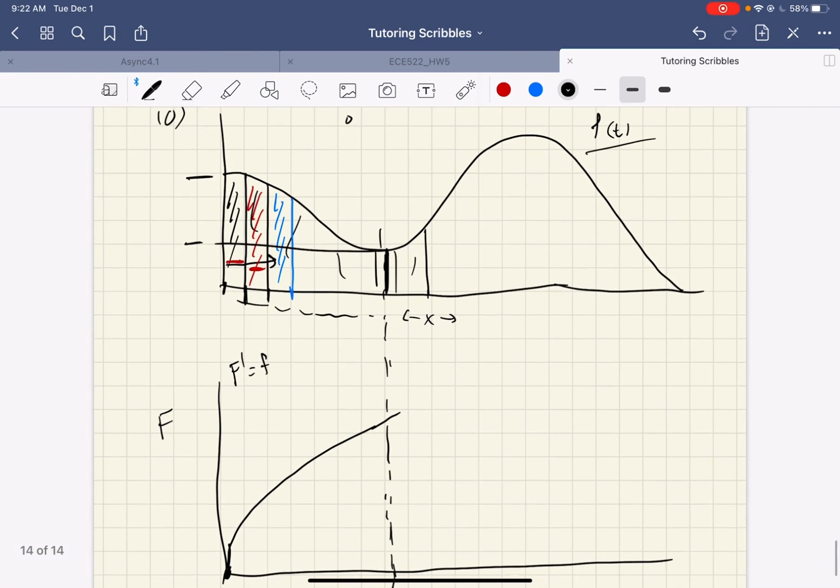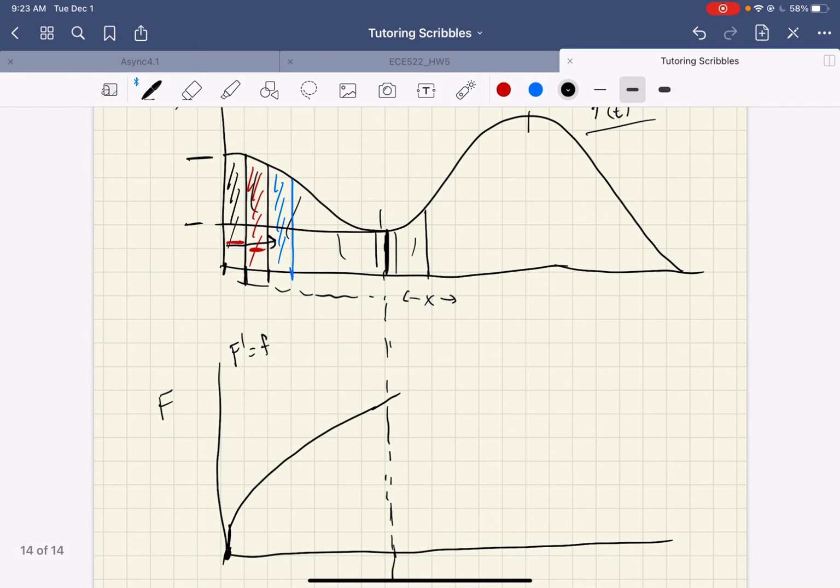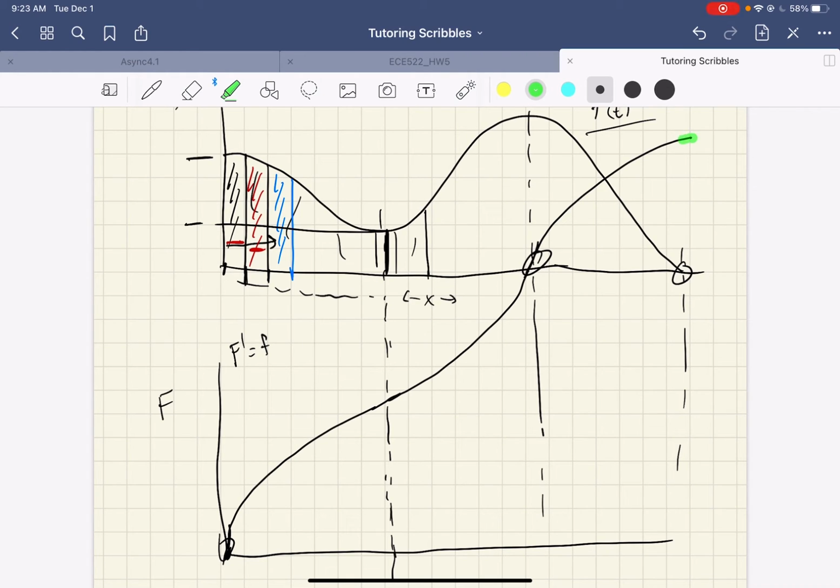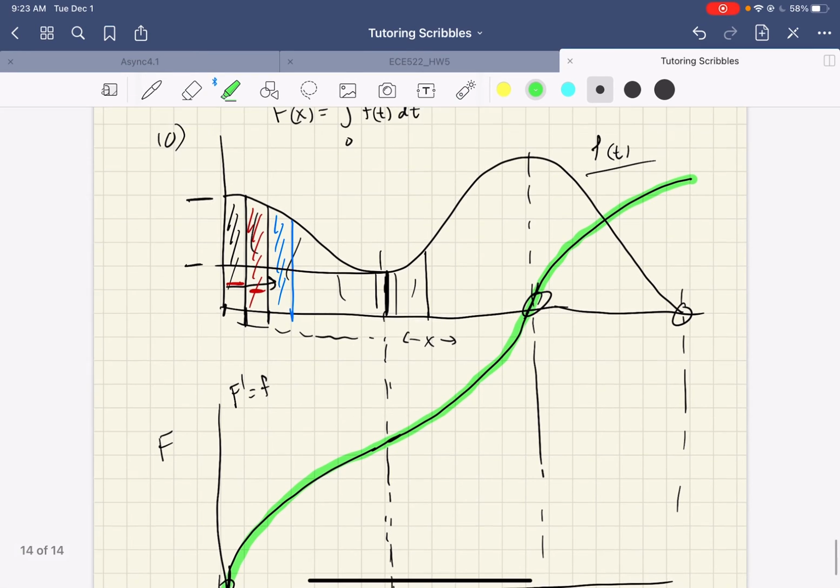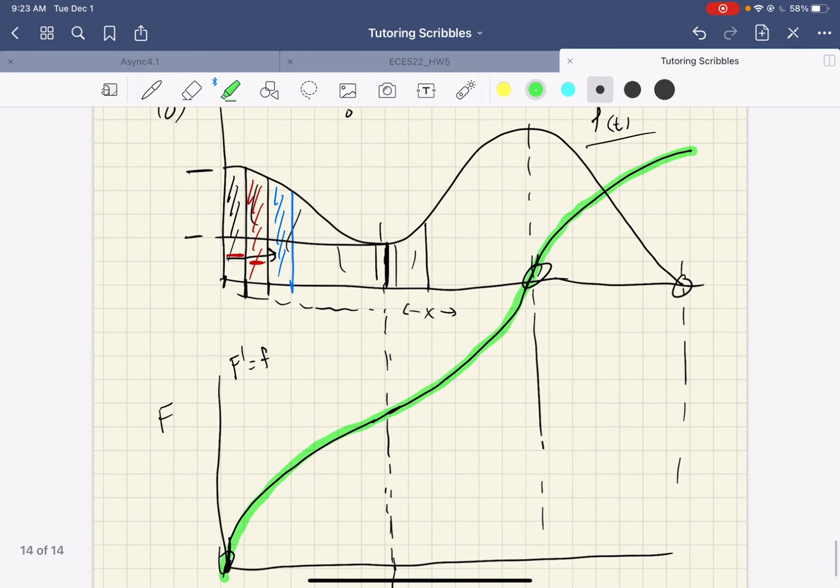And now I continue to increase, and when I get here, I need to have the steepest I've ever had. So now I kind of have a bang. I want this one to be even steeper than this one. And then I can start to mellow out, and by the time I get here, I have a derivative of 0. So now I come up, and then I level out again. Sorry to make it so messy. Let me sweep it out in green. That could be an example antiderivative curve for the derivative of the camel hump up above. All right, so we should be able to picture things like that.